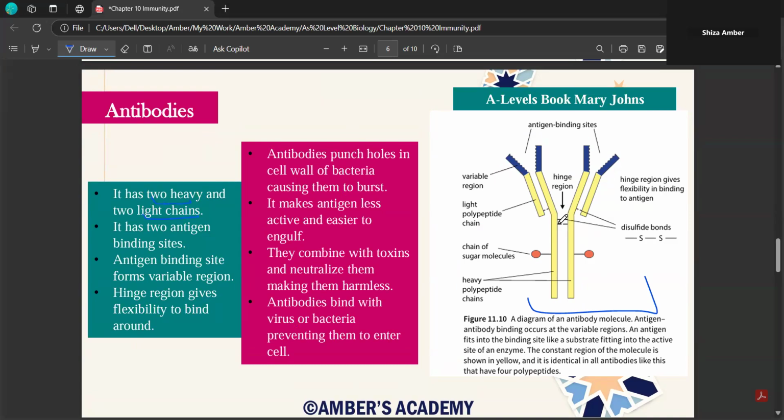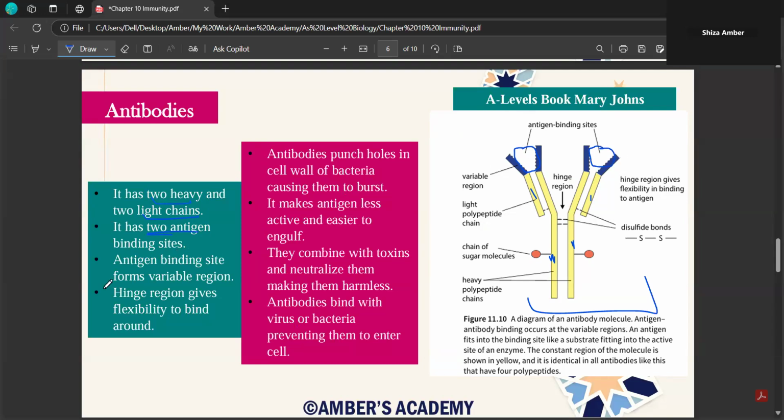So your antibody always has two heavy chains. These are two heavy chains and these are two light chains. Okay. So an antibody has two heavy chains and two light chains. Then it has two antigen binding sites. These are your antigen binding sites and they're always complementary to the shape of the pathogen or the antigen. Okay? So these are two antigen binding sites.